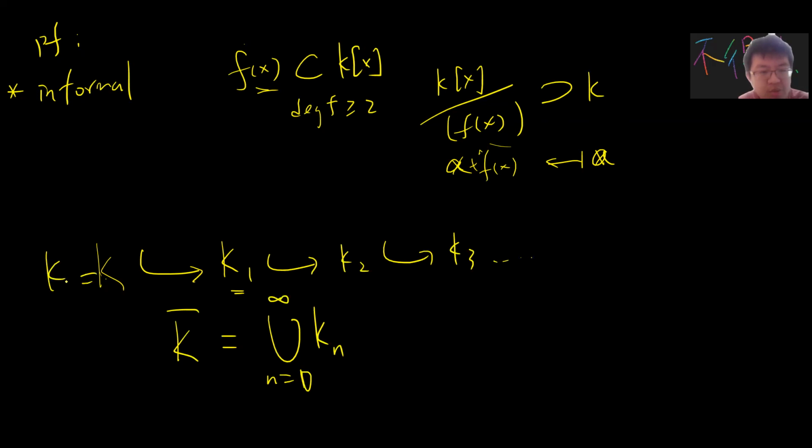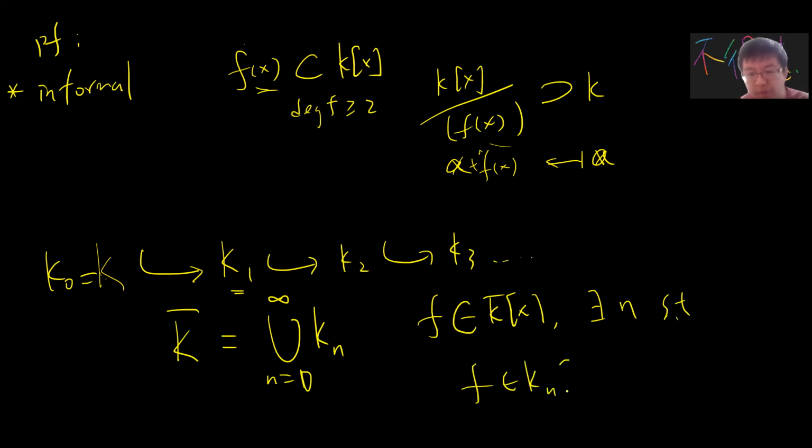This is K0, and obviously if you take any polynomial f belonging to K bar of x, then there will be some n such that f belongs to Kn of x. But all the roots of Kn of x will belong to Kn+1. Okay, which proves that K bar is algebraically closed.